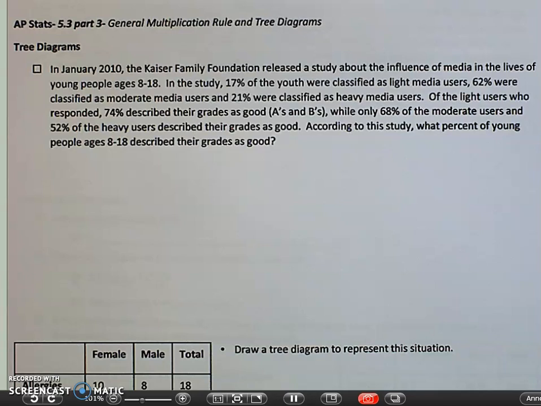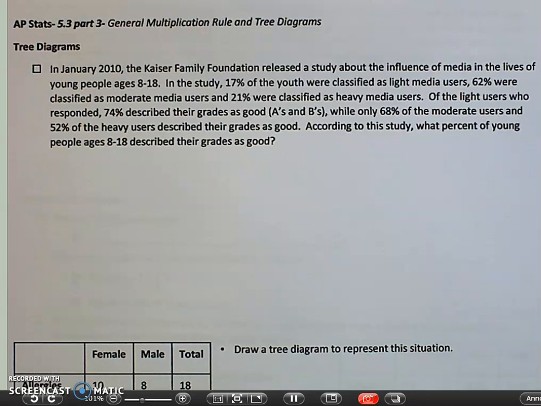In January of 2010, the Kaiser Family Foundation released a study about the influence of media in the lives of young people ages 8 through 18. In the study, 17% of the youth were classified as light media users, 62% were classified as moderate media users, and 21% were classified as heavy media users.